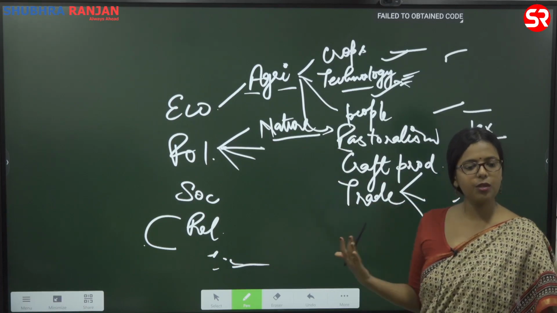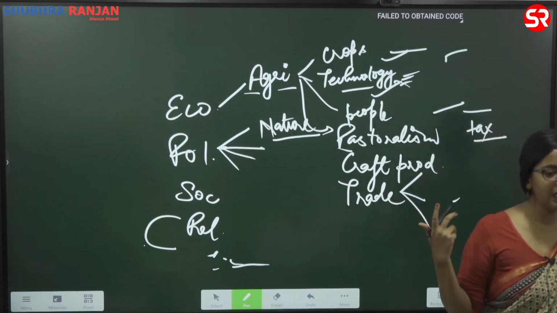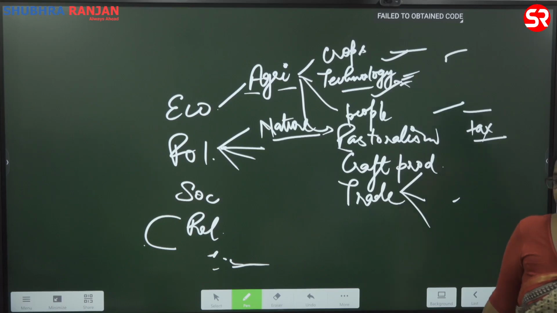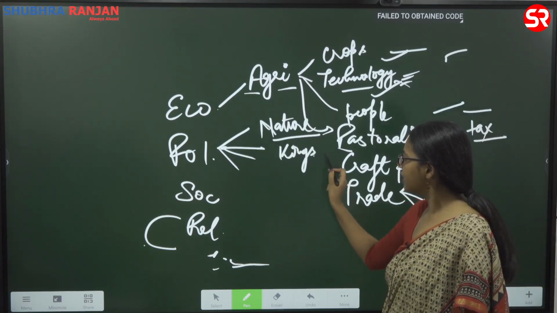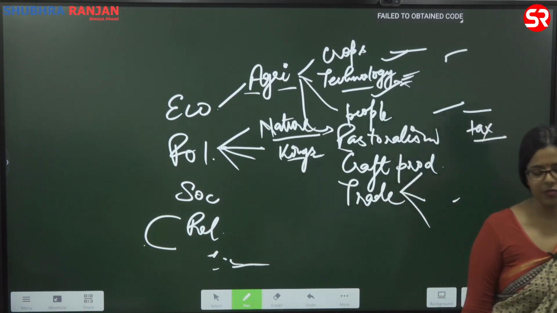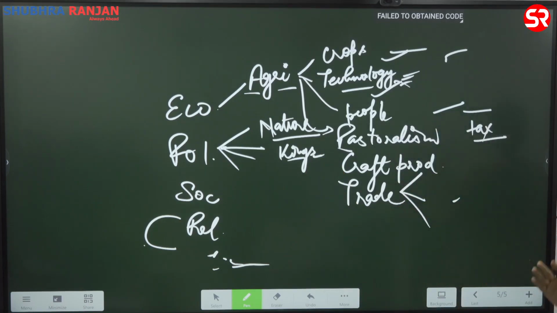Okay, that is nature. Then second thing, when you know the nature, what are the details? So in ancient times you will find mostly the system has been monarchical. So in a monarchical system you need to know about the details of specific kings and their contributions. UPSC has made it very clear for the last 10 years that they will ask you about the cultural contribution. So here you know what you have to focus upon. Kings and their cultural achievements. Okay.